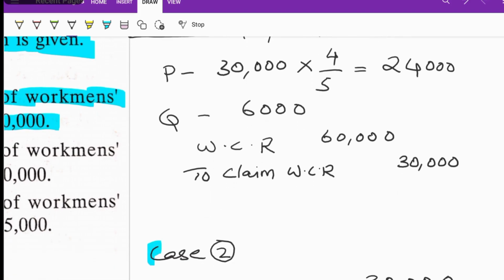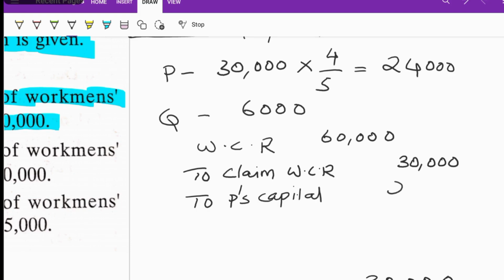The rest of the amount will be distributed to the partners: 24,000 credited to P's capital and 6,000 credited to Q's capital.